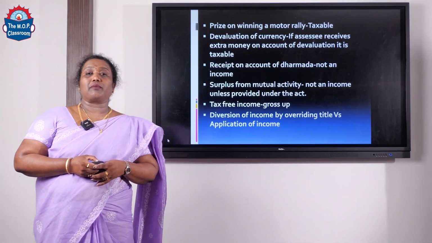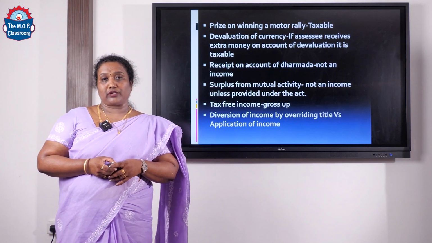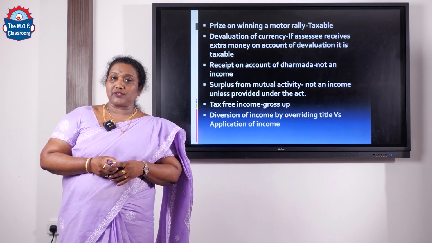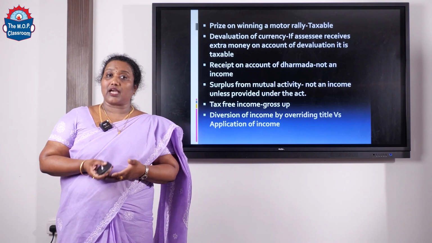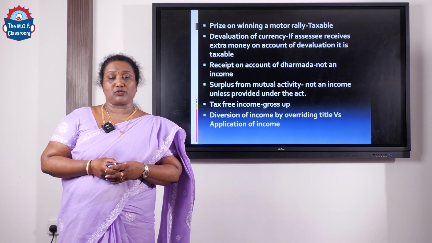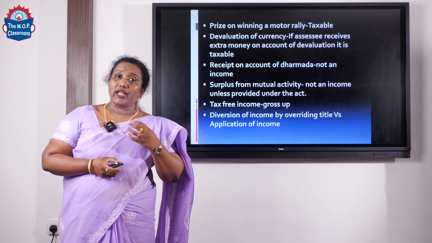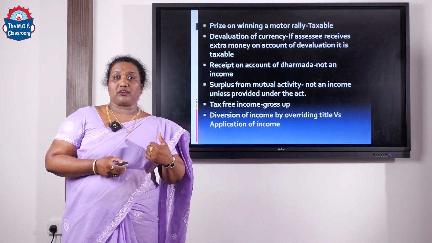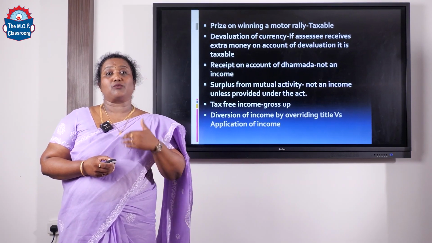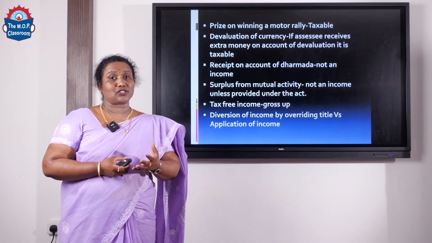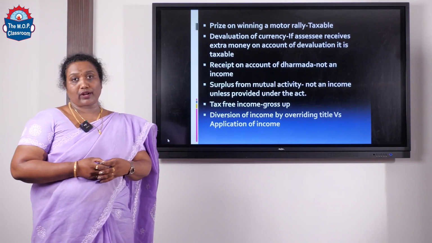Diversion of income by overriding title versus application of income. If a particular person receives income and later on diverts that income to another person, which does not belong to him, in that particular case, he is assessed only on the part of the income that he earns and not on the part of the income which is diverted to another person. So that's called diversion of income by overriding title.